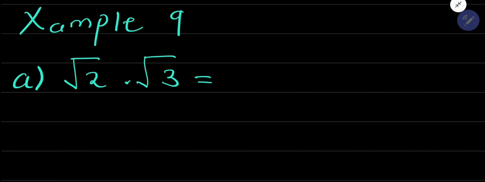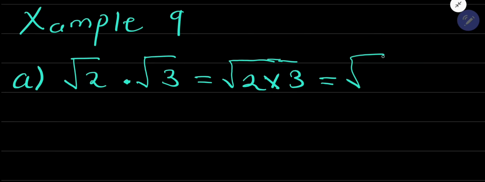If you have this, guys, you are simply allowed to say that these two things share the common root and you are multiplying. So take one root to represent the two of them, and just put those numbers under it. This will simplify to be the root of 6.